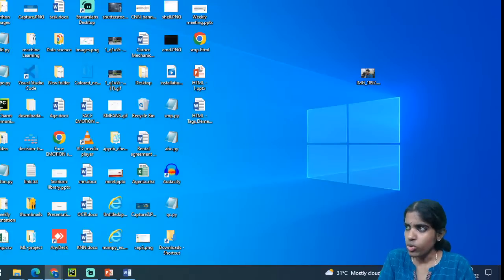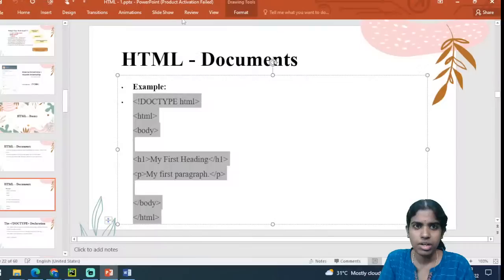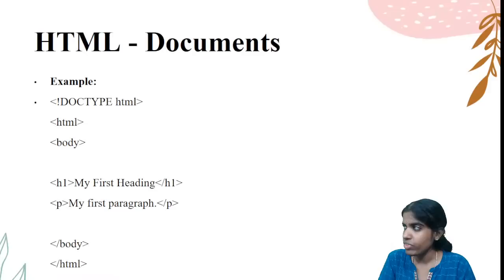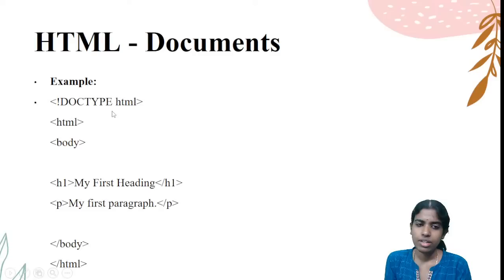Clear? So I am just showing what are the basic types of tags available in HTML. Any type of designs can be developed using this HTML, hypertext markup language. Say for example, it should always start with a doctype declaration. Document type is HTML, and within HTML I am giving the body tag, and I am enclosing H1, the header. I am giving this as my first heading, and the paragraph tag, my first paragraph. So we have different types of tags. How am I going to design my front-end web development?